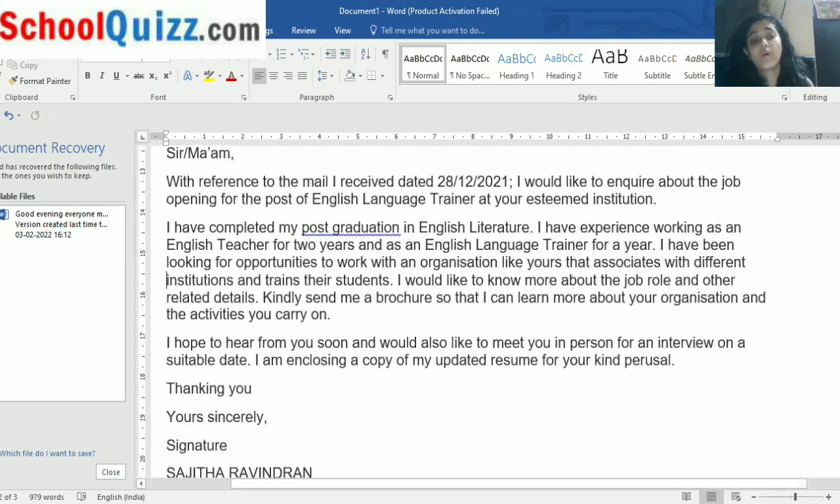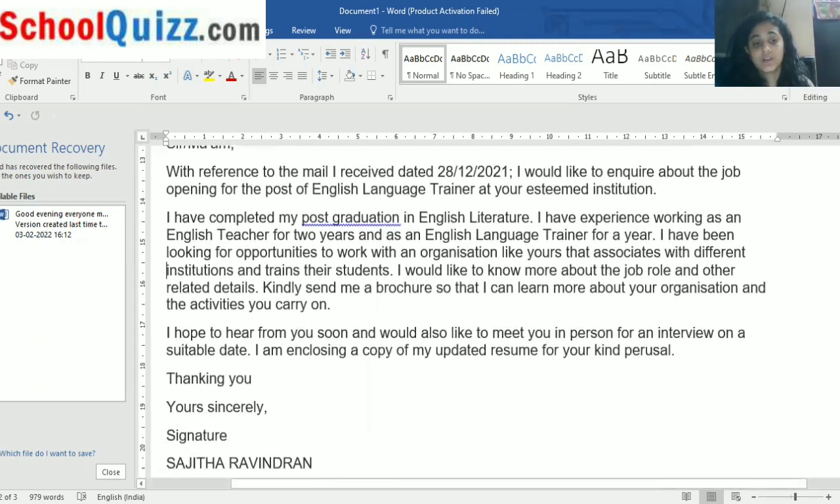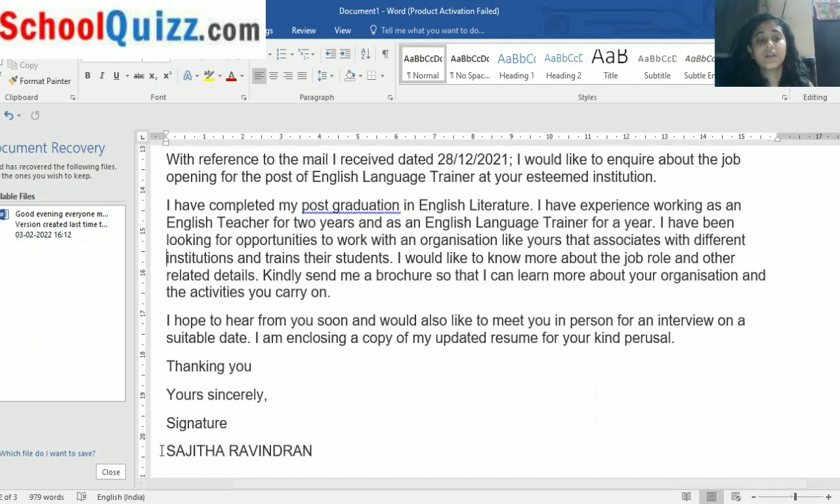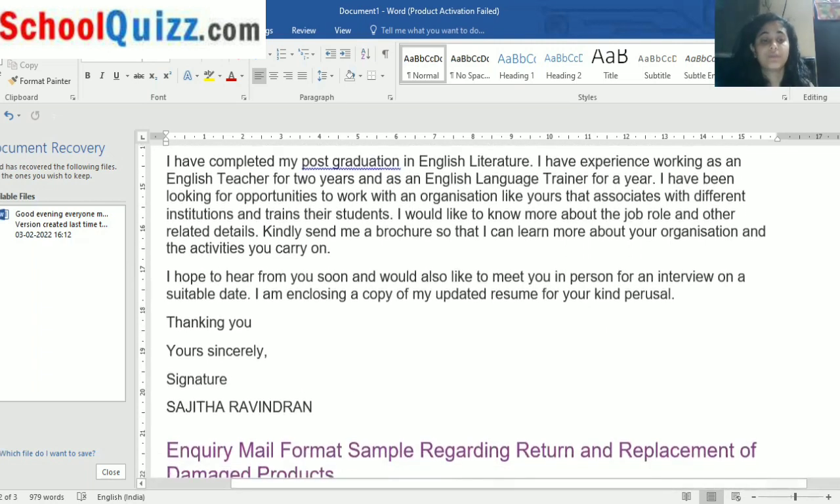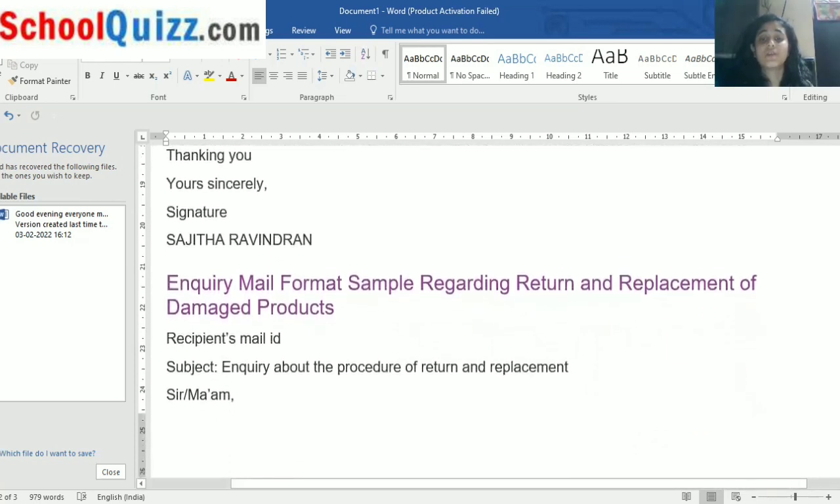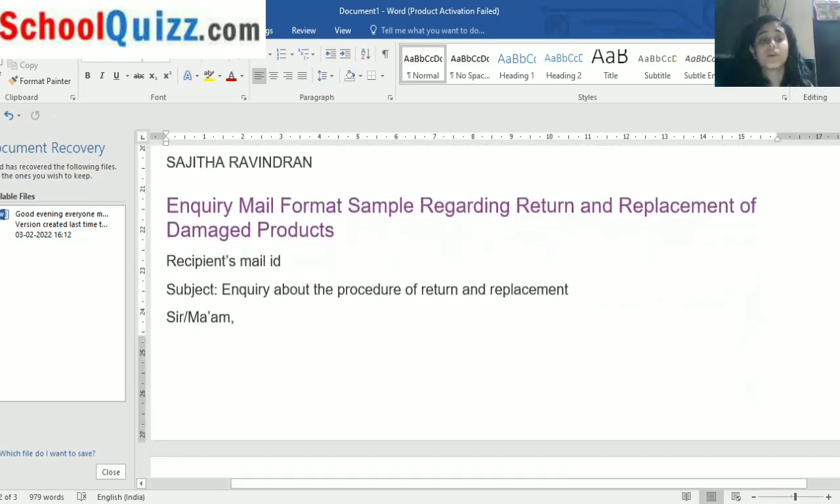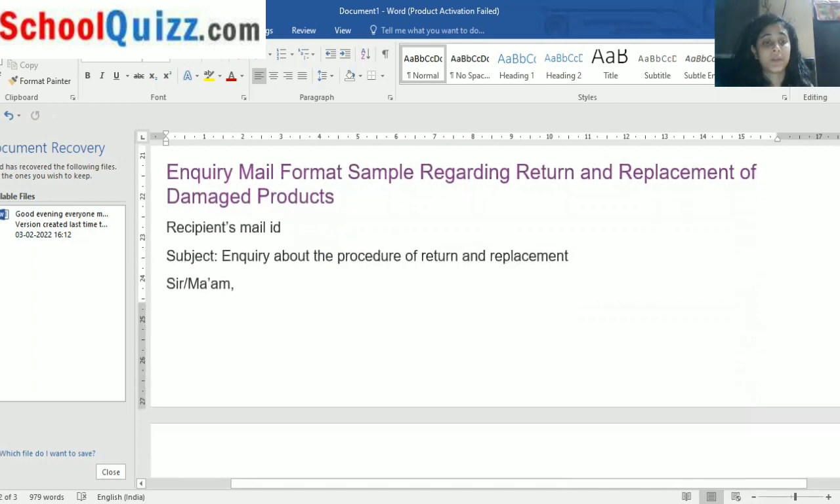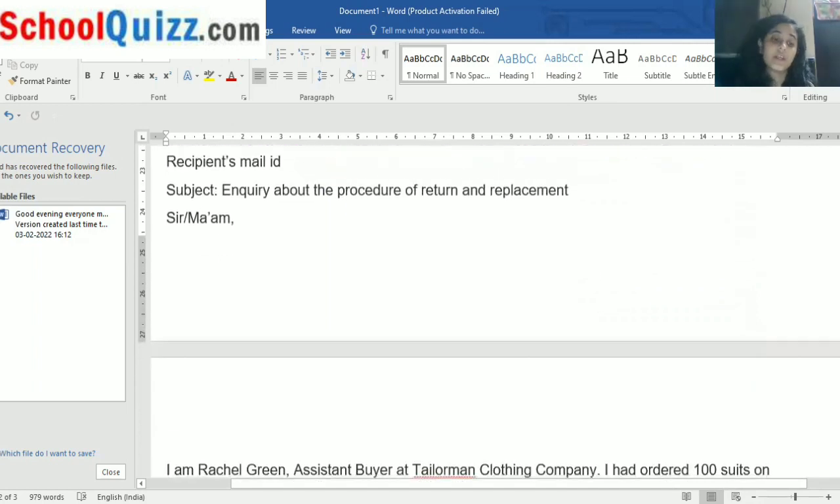Thanking you. Now the complimentary close, that is yours sincerely, then the signature. Who has written this? Sajitha Ravindran. The name is in bold letters. So I hope you are clear with the letter, and I don't have to repeat. Now, inquiry regarding return and replacement. For that you have to write the recipient's mail ID, the subject for the return and replacement, then the letter.